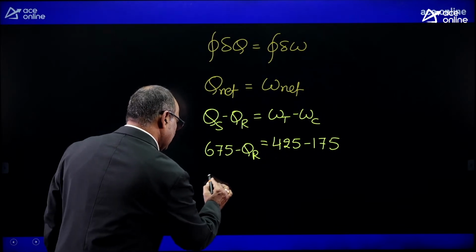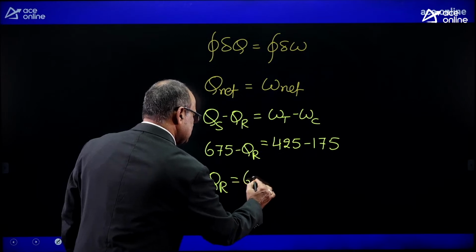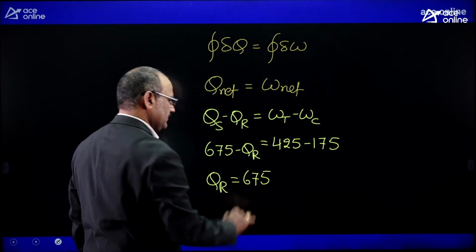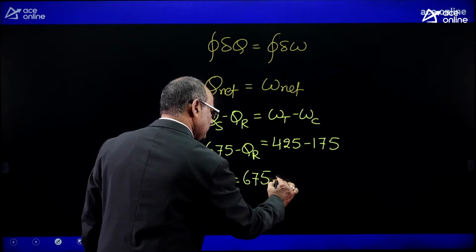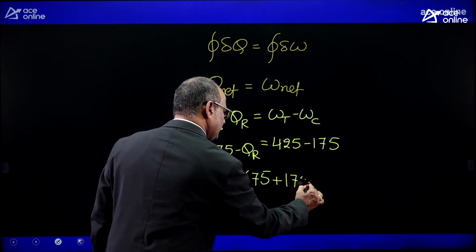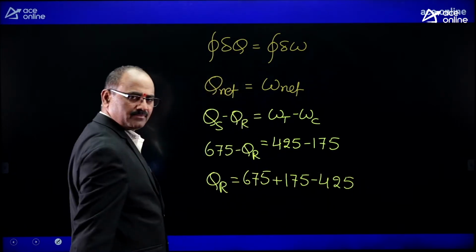Of course it can be written like this: the amount of heat rejection is equal to 675 plus 175 minus 425. You simplify this value.